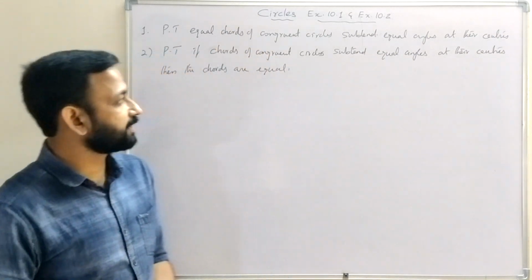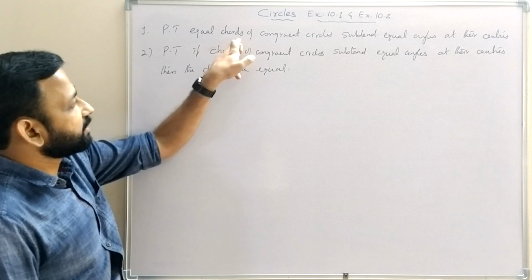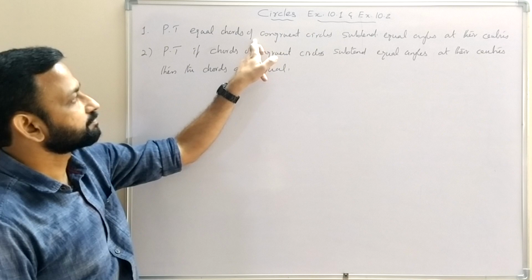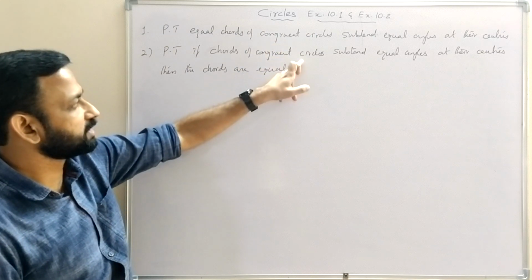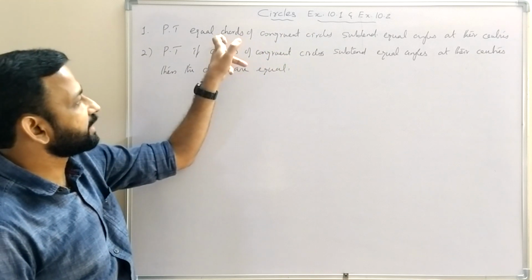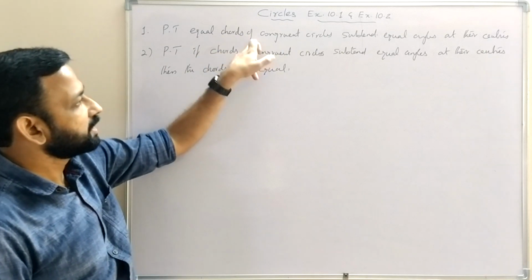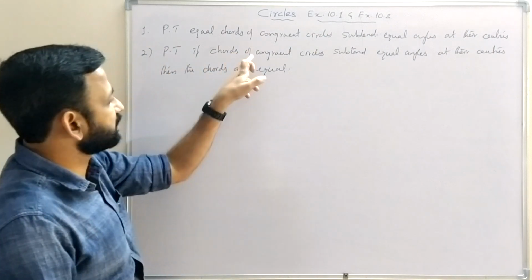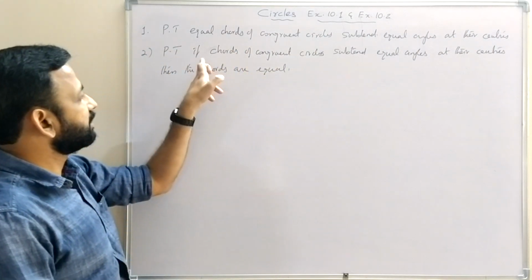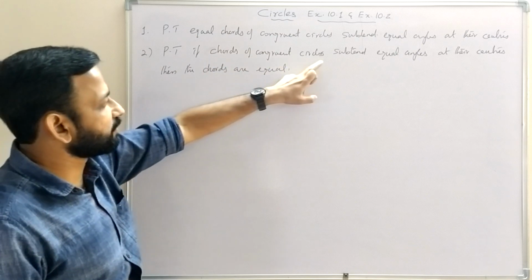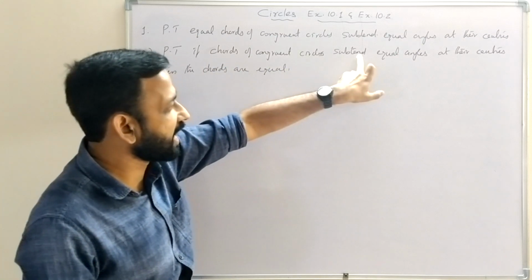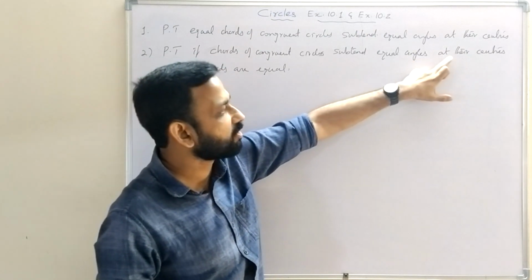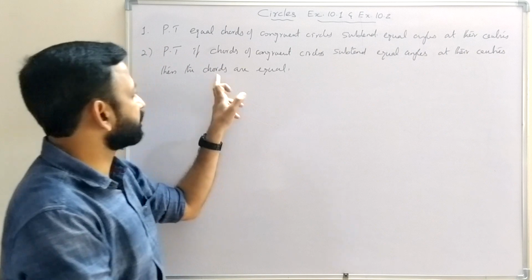Both the questions are different. In both the questions, circles are congruent. In the first question, chords are equal, and we prove that they subtend equal angles at their centers. In the second question, if the angles subtended by the chords at their centers are equal, then prove that the chords are equal.